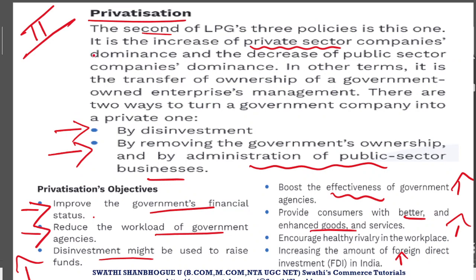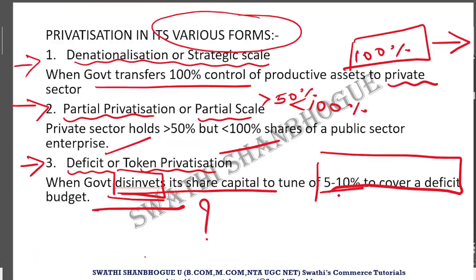The second phase was privatization, where private sectors were given major importance and were given ownership by the government, either by way of disinvestment or by removing government ownership and administering public sector business. Thirdly, we have seen globalization.